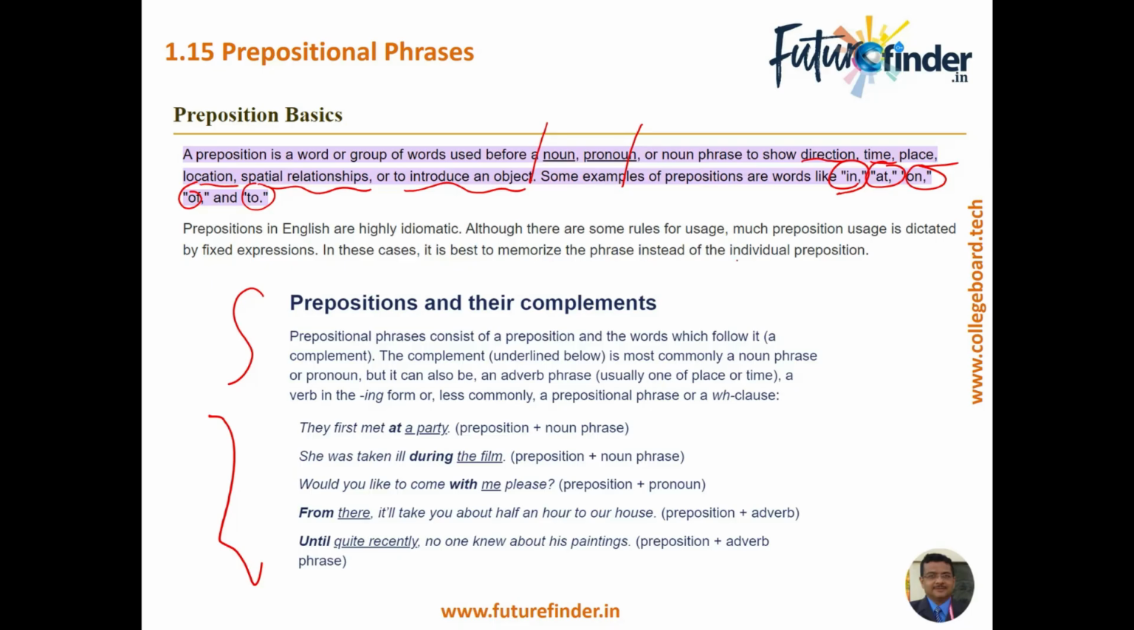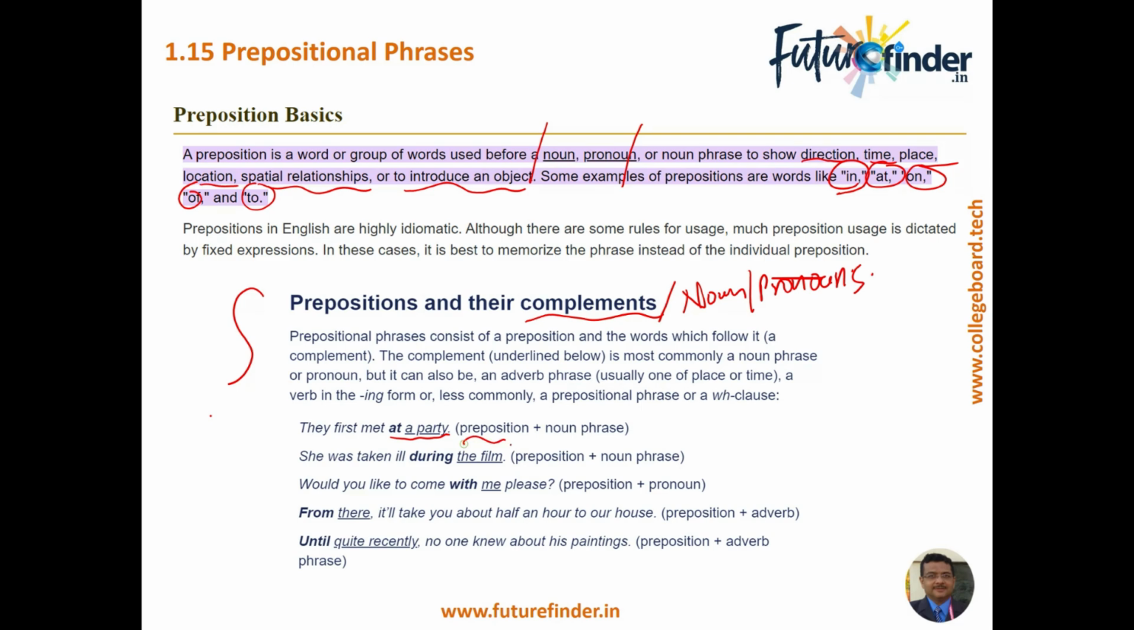The parts that follow the preposition are called the preposition complements. The preposition complements, as I've already mentioned, could be basically nouns or pronouns, depending on the sentence, right? So let's take some examples. They met at a party.